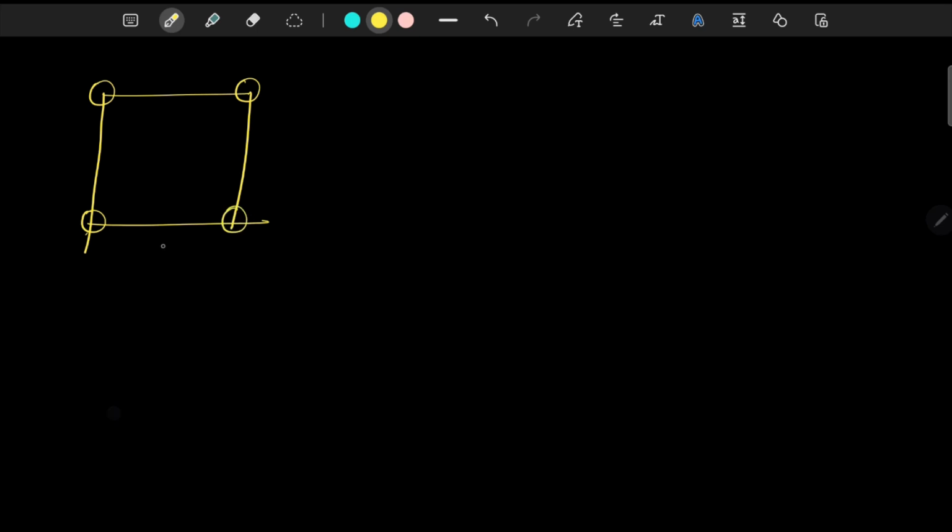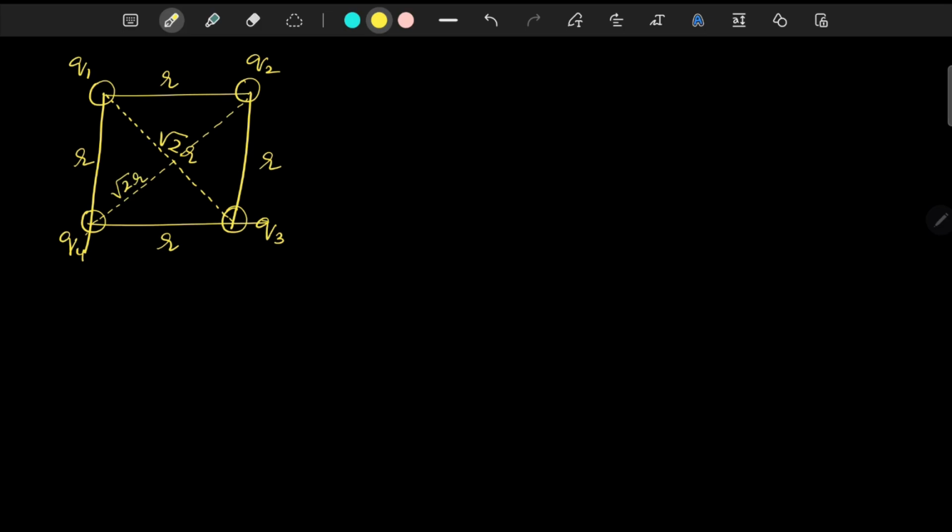R, R, R, R, Q1, Q2, Q3, Q4, and look at this. What will be the length of this diagonal? It will be equal to root 2R. What will be the length of the other diagonal? That also will be equal to root 2R.